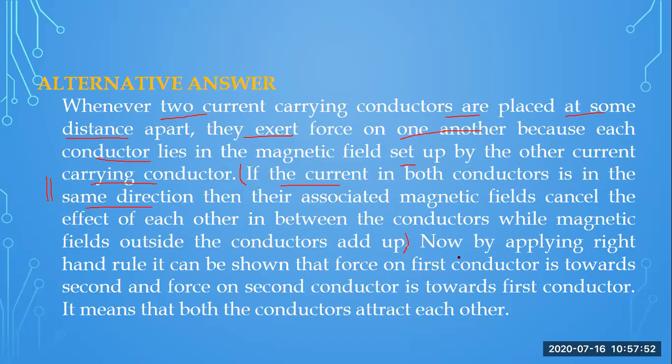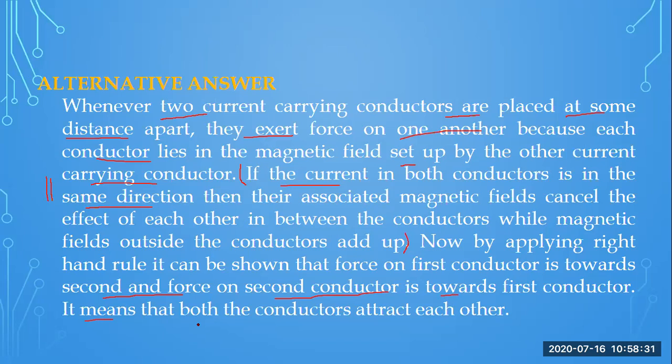This forces the conductors towards each other. By applying the right-hand rule, it can be shown that the force on the first conductor is towards the second conductor and vice versa. It means that both the conductors attract each other. This was an alternate technique to answer such types of questions, in which both conductors are parallel to each other and the current is flowing along the same direction.